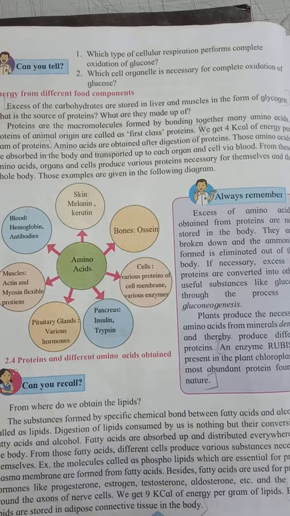Proteins are macromolecules which are formed by bonding together the molecules of amino acids.